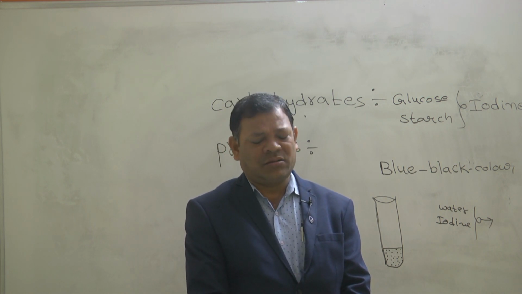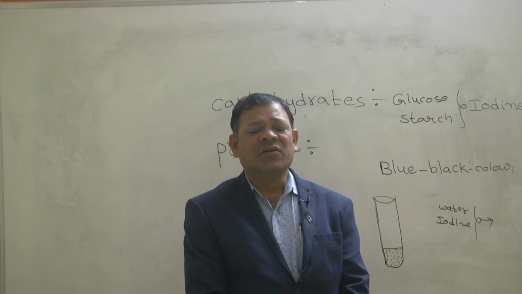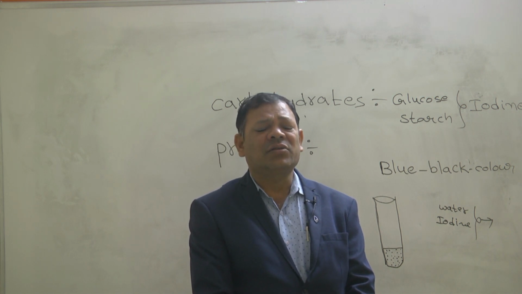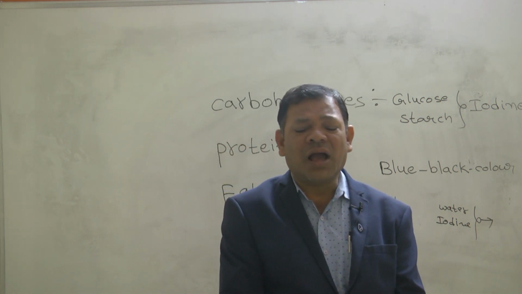Blue black color. So, my dear students, the starch test we can conduct with iodine solution. If you add iodine solution to carbohydrate or starch, it turns blue black.